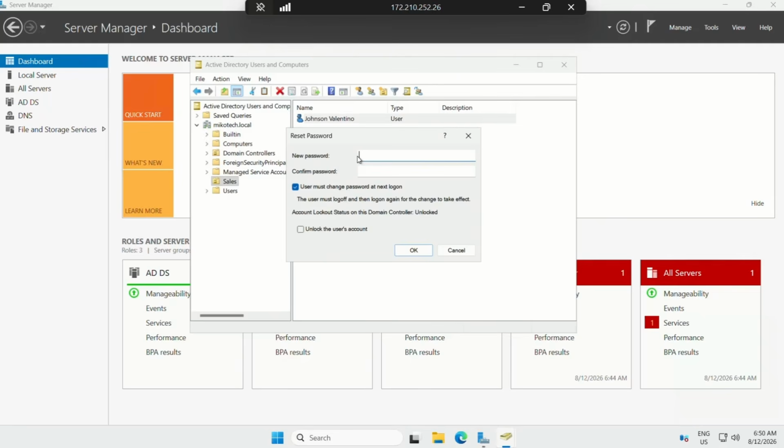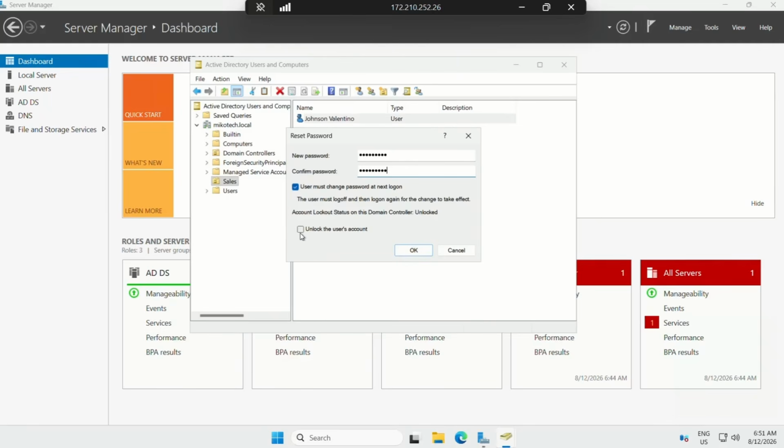So I'll go ahead and type in a brand new password for Valentino, and confirm the password. Then I select the option, user must change password at next login. So I just simply go ahead and click on there.